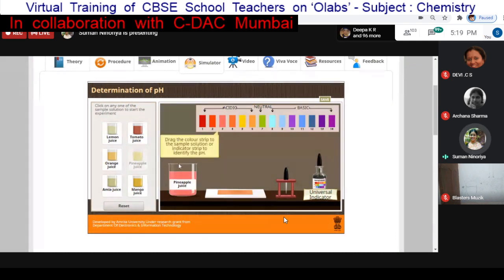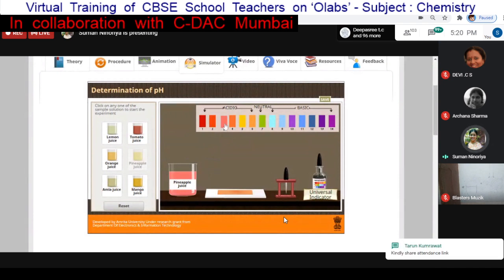So now the color of the solution changes because I have used this universal indicator. Now you can match the strip with this solution. So I am just matching it. It is 3. So we can say the pH value for this solution is 3.